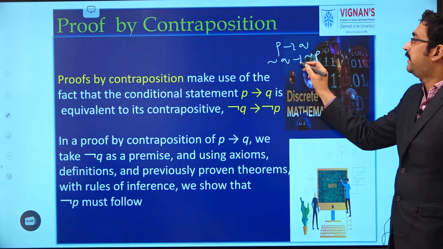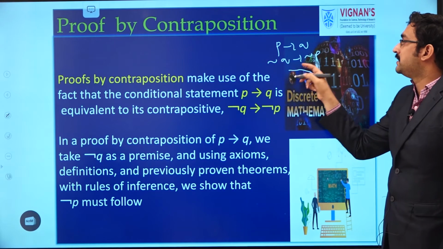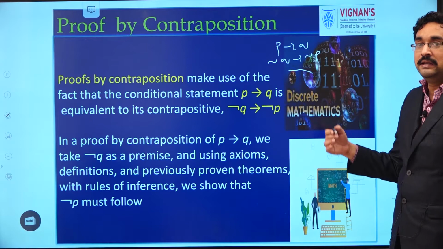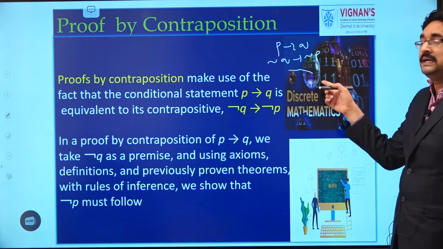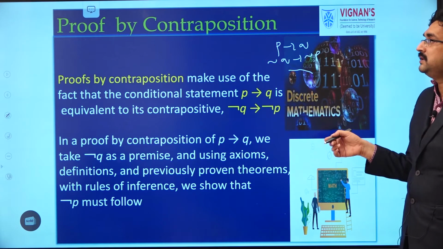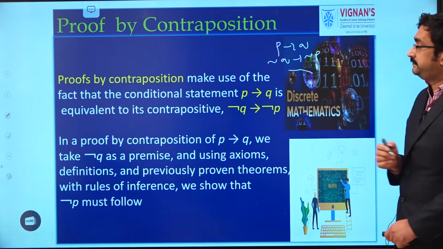That means first we assume negation Q as true, and after application of axioms and some logical equivalences, we should prove that negation P is also true. That is about proof by contraposition.